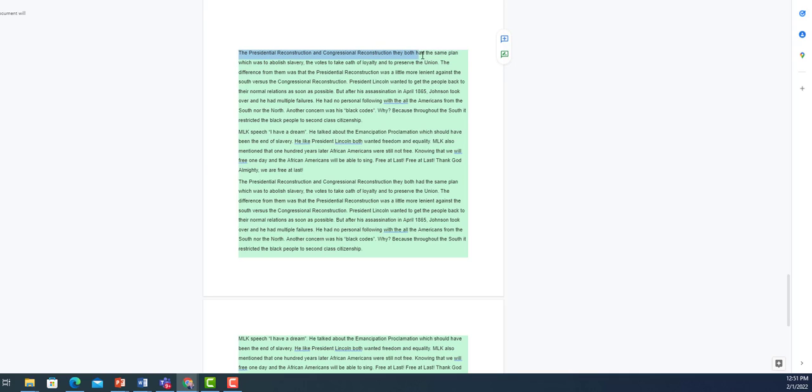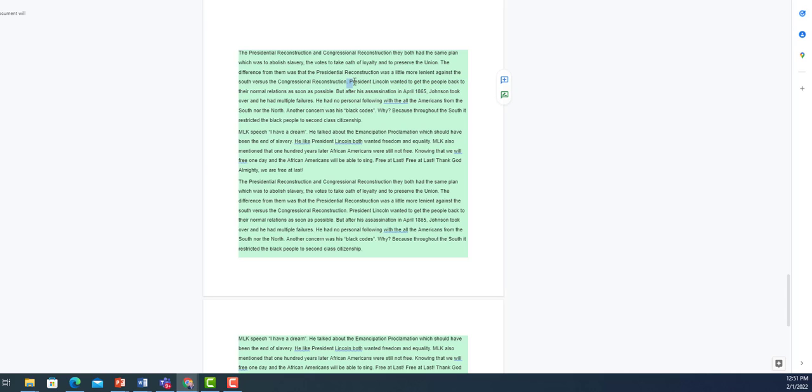So the presidential reconstruction, congressional reconstruction, they both had the same plan, which was to abolish slavery, the votes to take a loyalty oath, and to preserve the Union, right? The difference was that presidential reconstruction was a little more lenient against the South versus the congressional reconstruction. President Lincoln wanted to get the black people to normal relations as soon as possible, but after his assassination in 1865, Johnson took over and he had multiple failures.